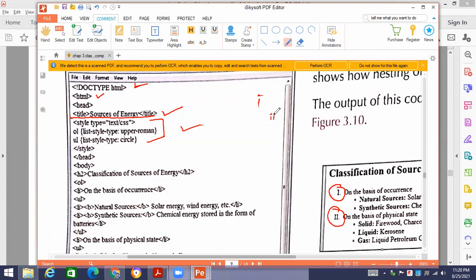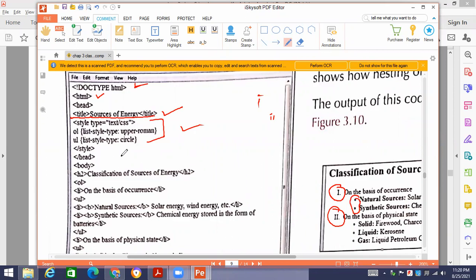Small letters. But over here it is the capital letters. Then the unordered list is there in the form of circles. So you will see that the unordered list has been applied in the form of circles. Can you see this thing? The ordered list has been applied in the form of upper Roman. The unordered list has been applied in the form of circles.